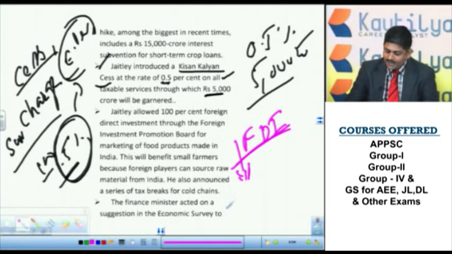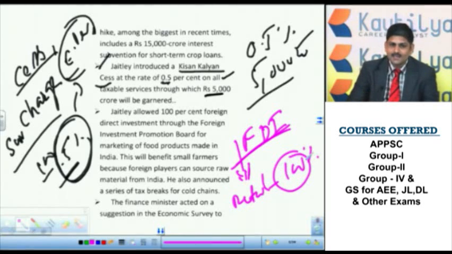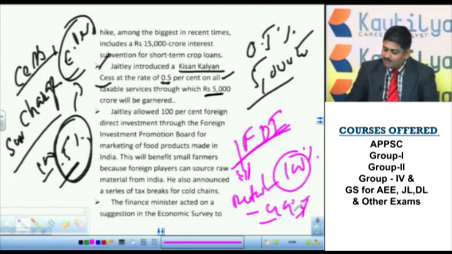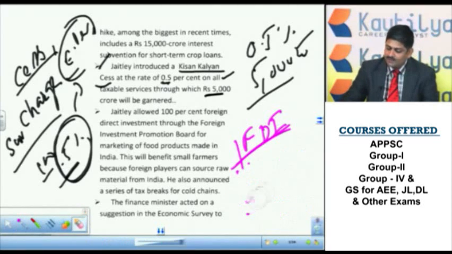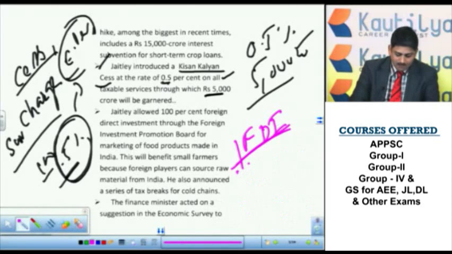For example, if you take the single retail sector, any company can invest in India 100%. That means they can own their own company. But if you see the insurance sector, it is only 49%. That means the foreign companies are allowed to invest only 49 rupees out of 100 rupees. That means the leadership role will be with the Indian company only. So the government specifies these percentages through its policies.